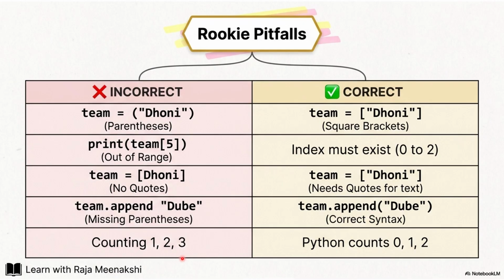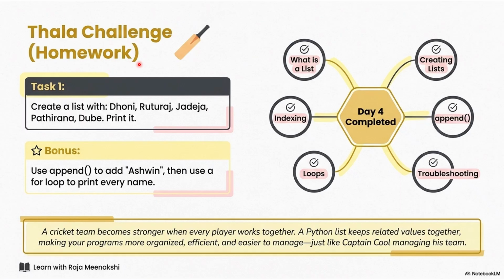Then counting 1, 2, 3. We already saw list index starts from 0. So we have to count from 0, 1, 2. So this is the homework, Tala challenge. Create a list. So these are all the players I have given. You can add more players. Try to add like 20 players, 30 players, CSK players and print it using the for loop. And use append to add another player and use the for loop to print all the names.